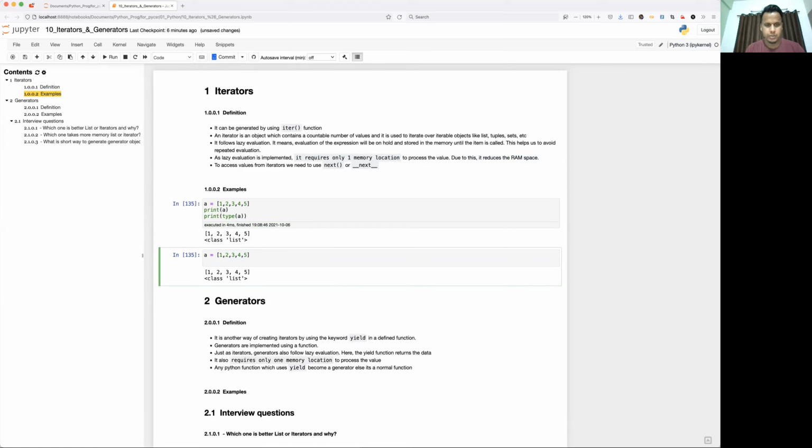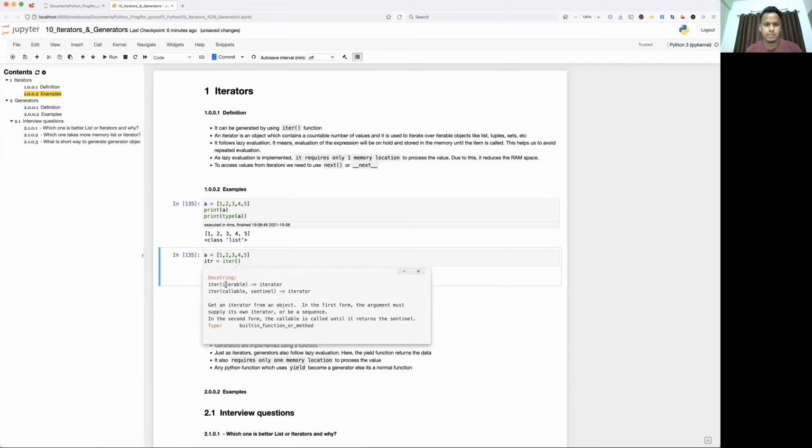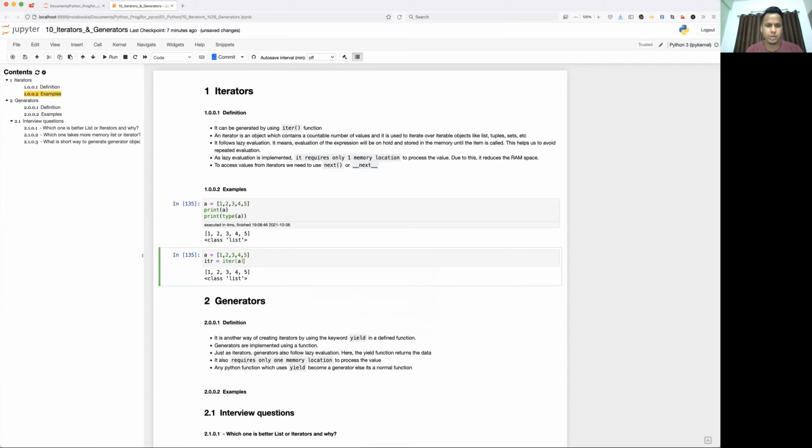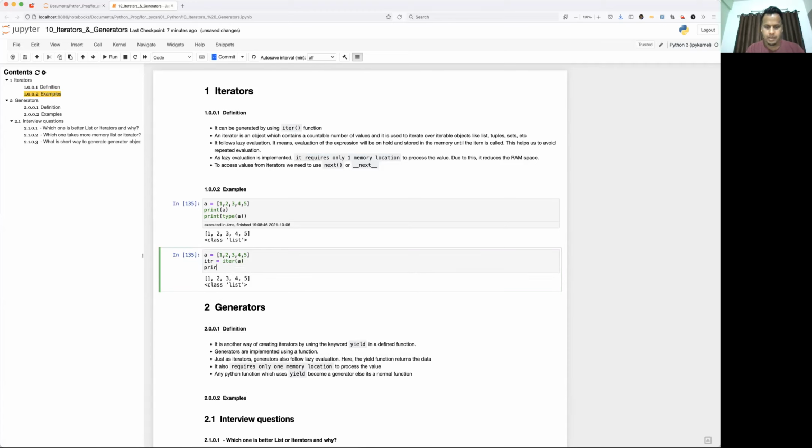I'll use a shortcut variable name itr equal to iter. There is a function, you can see here. Let's see the help of this. Iter takes an iterable. Iterable means any iterable kind of object like a list, tuple, dictionary keys or dictionary values, or string, and then gets an iterator object. In the first form, the argument must supply its own iterator or be a sequence. Here we are going to pass a sequence, or you can directly write a list also, like 1 2 3 4 etc. I'm going to pass an iterable object, that is a, and let's see what the type of itr is.